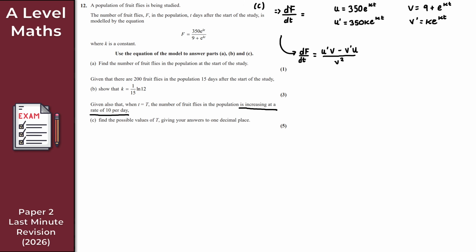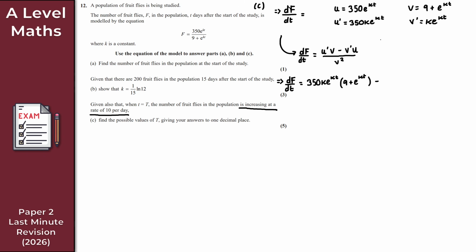So let me just see if I can fit this on here. Hopefully I can. So what do I get here then? So df by dt is equal to the following. So it's u prime times v. So u prime here is this. We times it by v. So I think the neatest way to express this here then is 350 k e to the kt times then v, which is 9 plus e to the kt, right? So 9 plus e to the kt, like so.